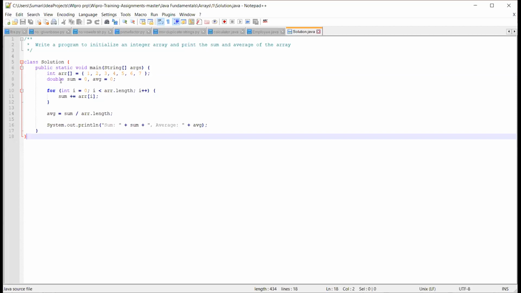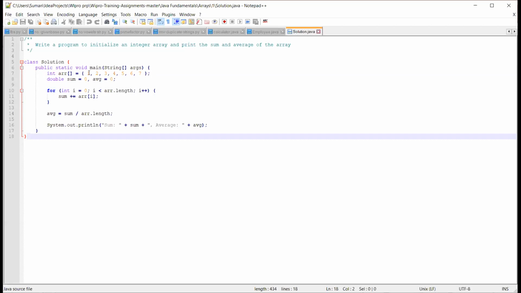To find and print the sum value, I use the variable sum, and to print the average value, avg. I use a for loop: for int i equal to 0, i less than array dot length, i plus plus.